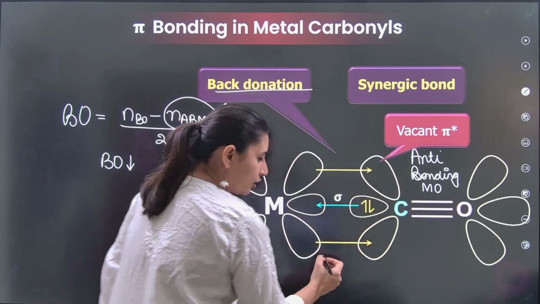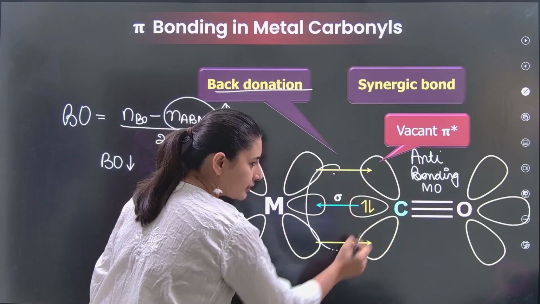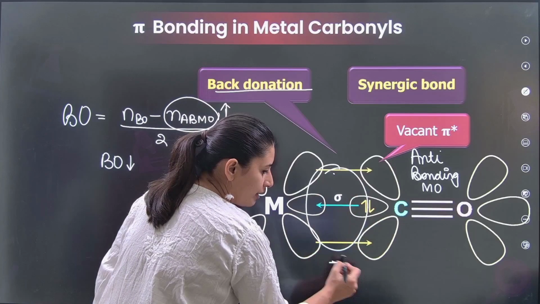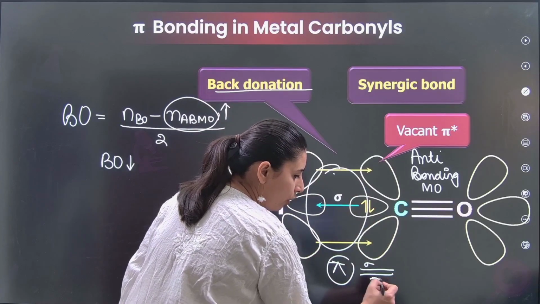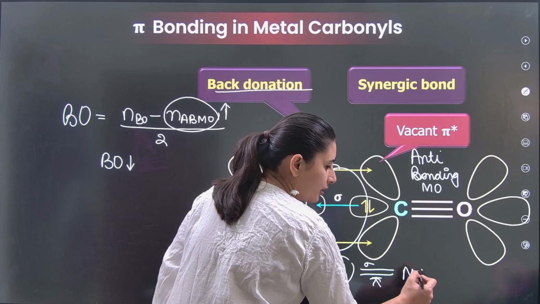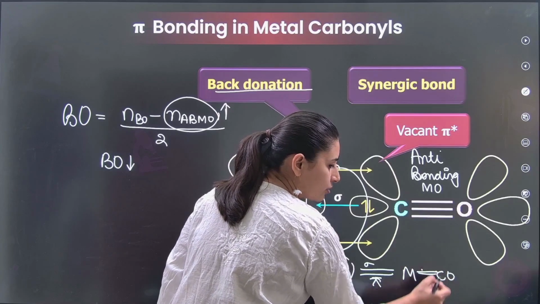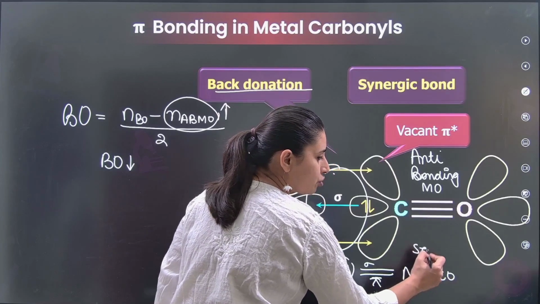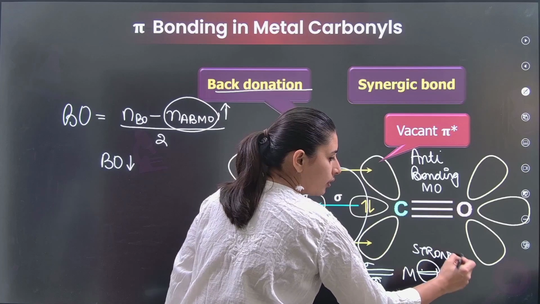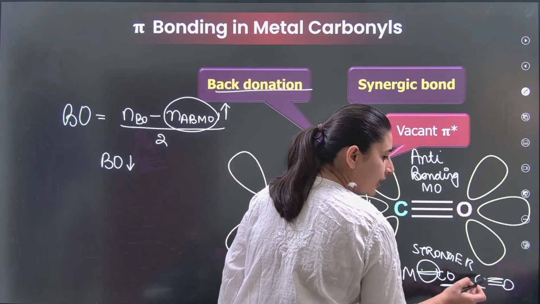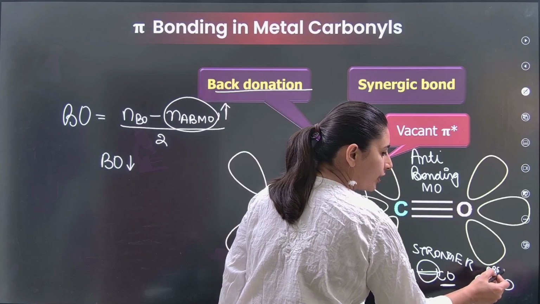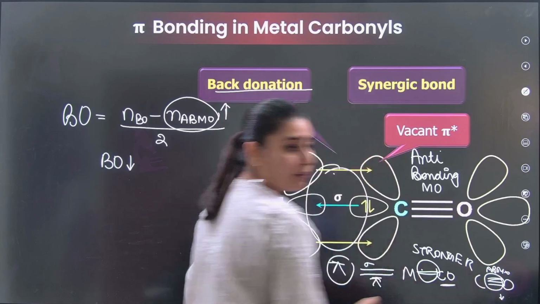Okay. Now, as a result of this synergic bonding, this back donation, the bond here is coming out to be a pi bond. That means there is one sigma bond and one pi bond, so the metal-carbonyl bond is becoming stronger. But if we look at the CO, because the electrons have entered the anti-bonding molecular orbital, this bond has become weaker.